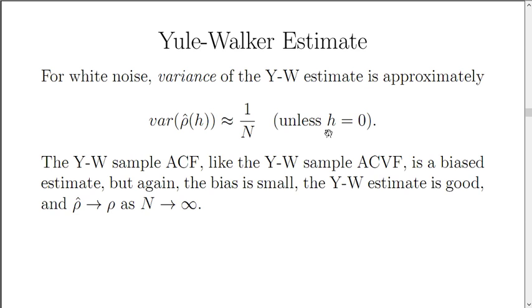But unless the lag is 0, the variance of the Yule-Walker estimate is just about 1 over n, with n the number of data points. The Yule-Walker sample autocorrelation function, like the Yule-Walker sample autocovariance function, is a biased estimate, but again, the bias is small. The Yule-Walker estimate is a good estimate, and the Yule-Walker estimated autocorrelation will approach the true autocorrelation as the number of data points approaches infinity.